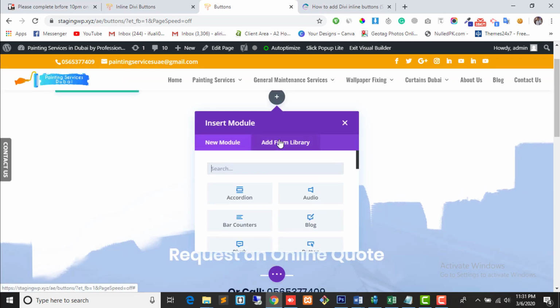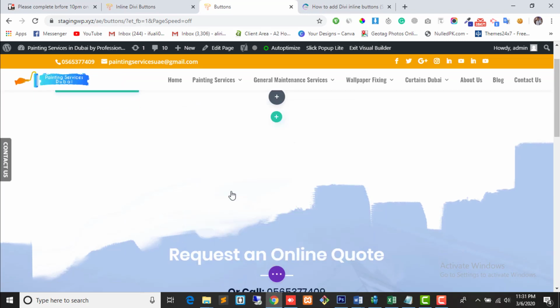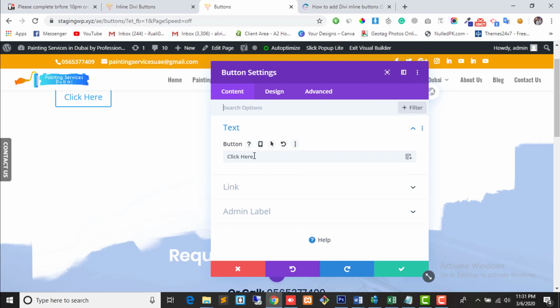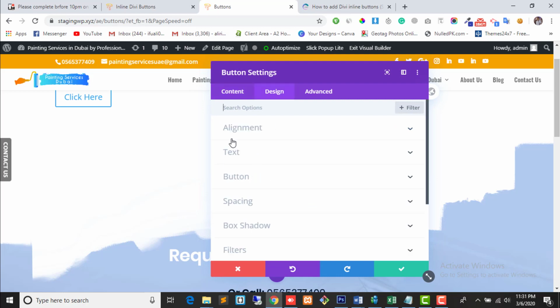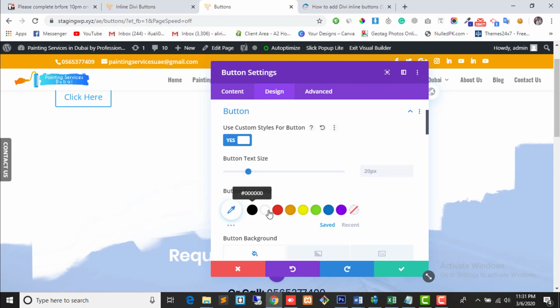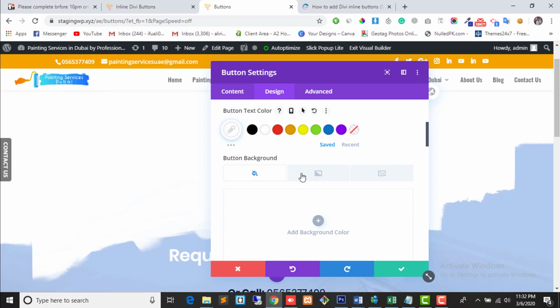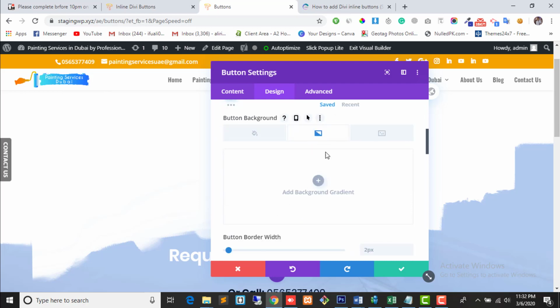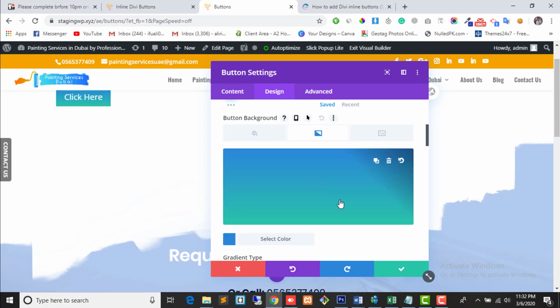Now add the button. For the button, we are going to use custom styles for CSS. Great. We are using gradient. Add gradient.